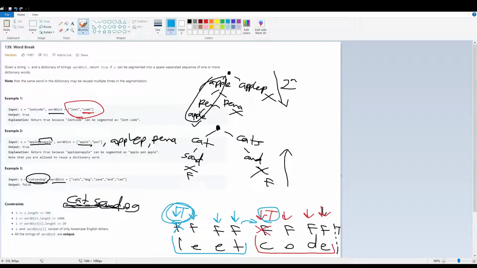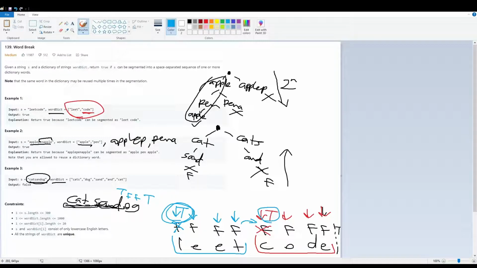Similarly for cats and dog, this S here, if this is true and the rest are false, if we iterate backwards, G is not in the word dictionary, OG not in the word dictionary, DOG in the word dictionary. So this is true here, while these are false. What about N in the word dictionary?